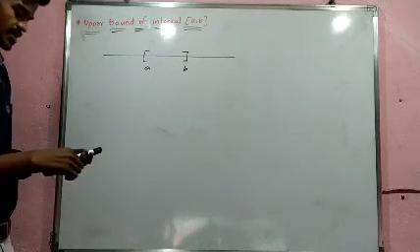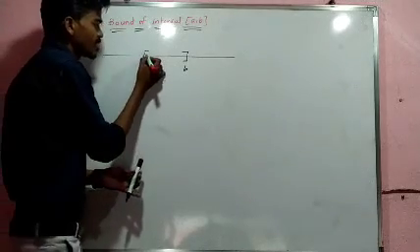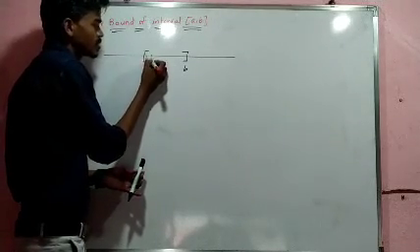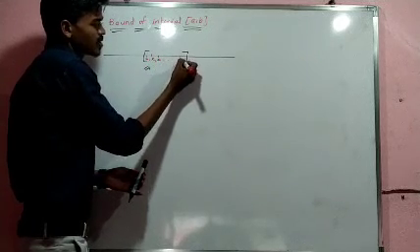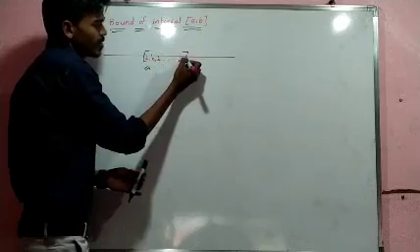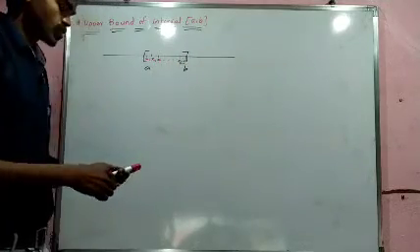There are many numbers between A and B, like x1, x2, x3 and so on, xn minus 1, and xn.